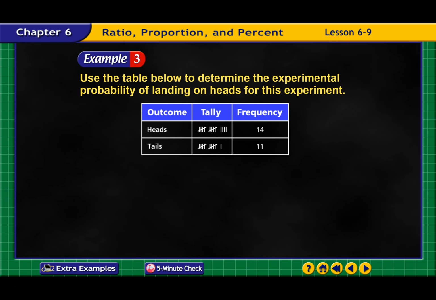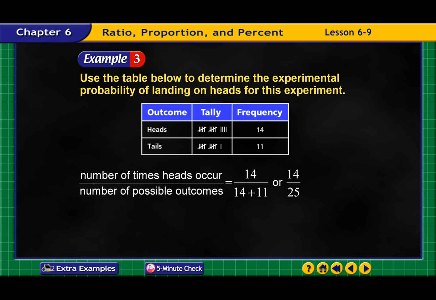All right, use the table below to determine the experimental probability of it landing on heads for this experiment. That's another one that's always a big deal, heads or tails. Well, theoretically, it should be 50% chance. But sometimes the experiment doesn't quite come out that way. So heads happened 14 times, and tails happened 11 times. Didn't quite come out to 50-50.